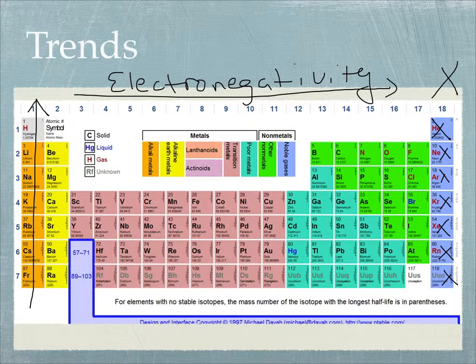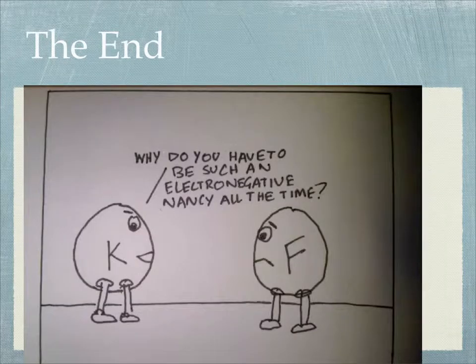Now, obviously, on the test, you need to know them. You need to be aware of them. But really, there's only two major trends. It's either getting bigger as you go up and to the right or down and to the left. And you just need to remember which one's which. And if you just remember that the big one is francium, then you always know the size ones go that way and the other ones go up and to the right. And there you have it.